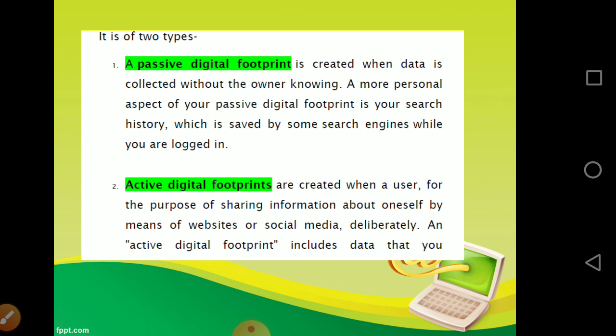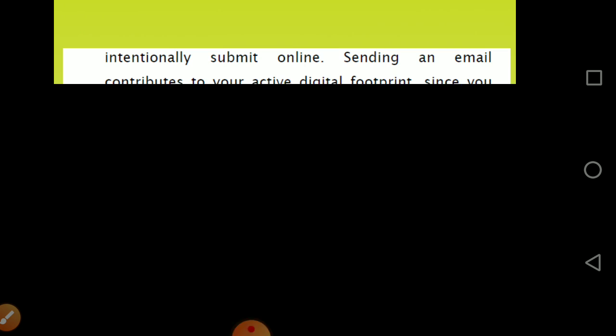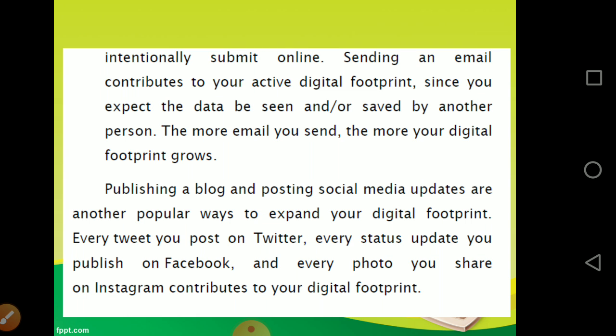On the other hand, active digital footprints are created when a user, for the purpose of sharing information, puts some data on a website or social media. For example, intentionally submitting a post, posting a photo on Facebook, or sending an email contributes to your active digital footprint, and you expect the data to be seen in the public domain.